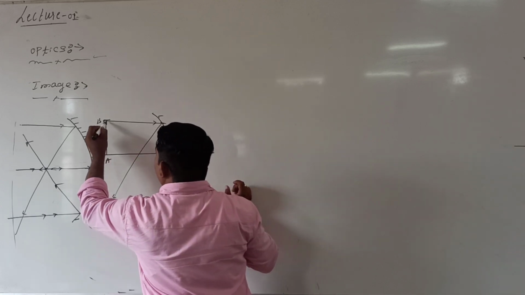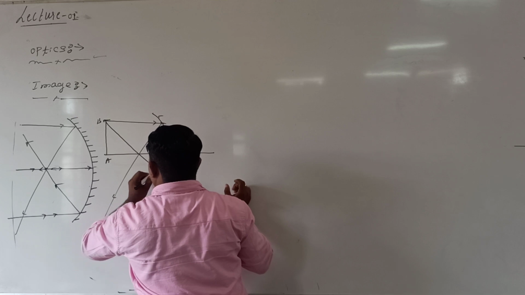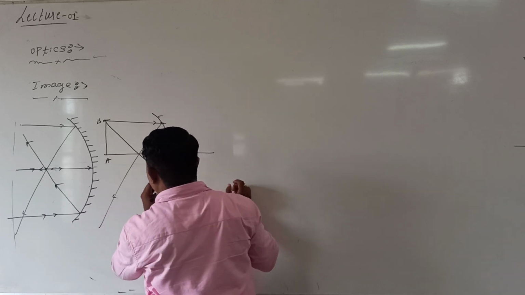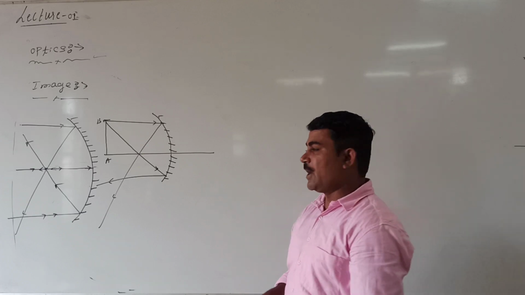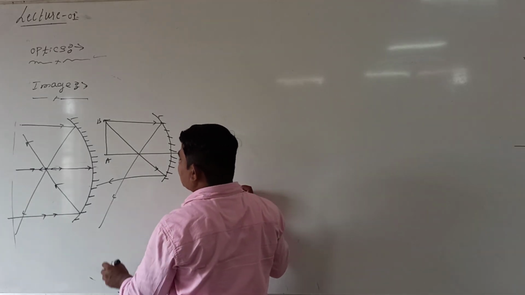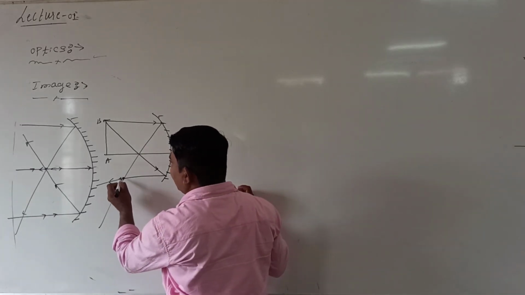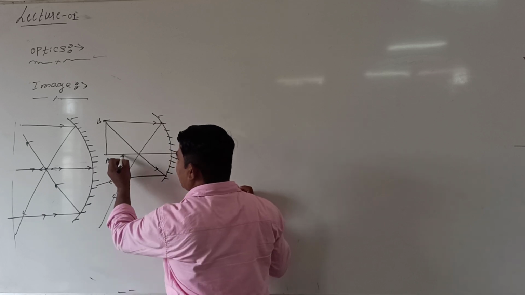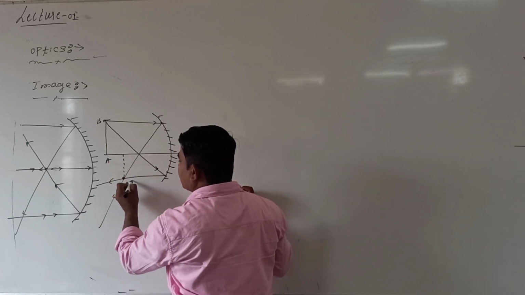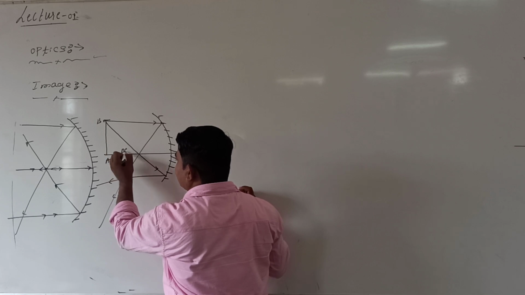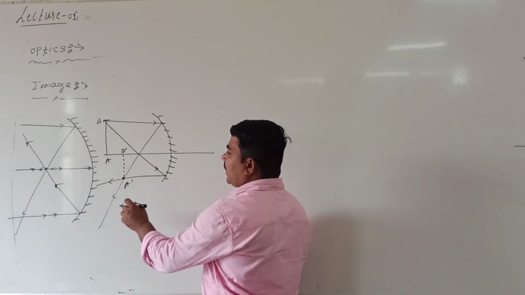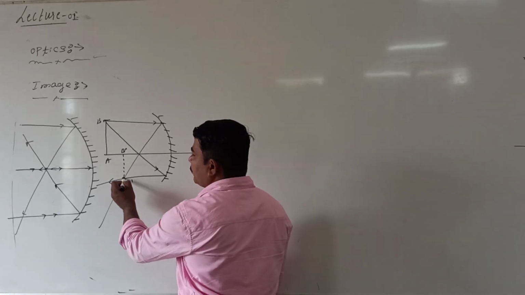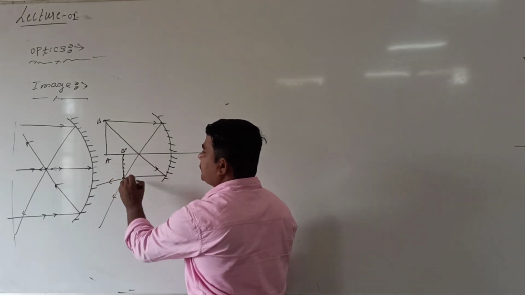Let us take one more ray incident like this. After incident, how does it come? It comes like this. Are you following this? Now after reflection, where are the rays meeting? After reflection, the rays are meeting at this point. Now this point I can call the image of the object, A dash B dash.